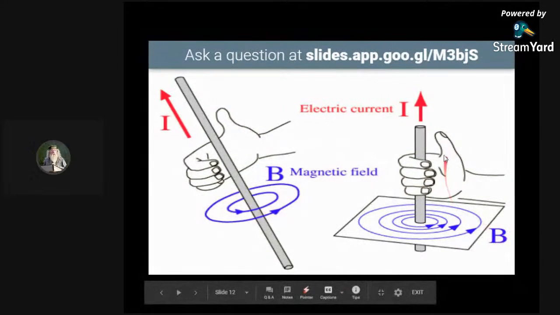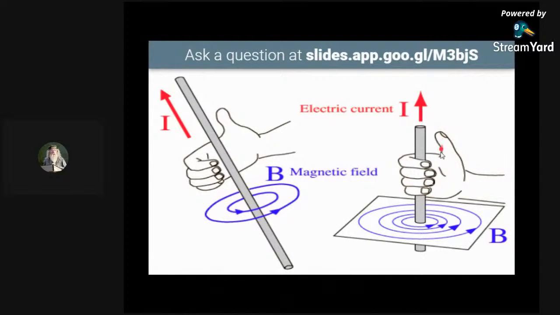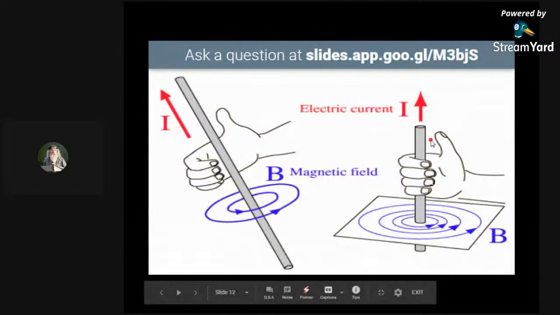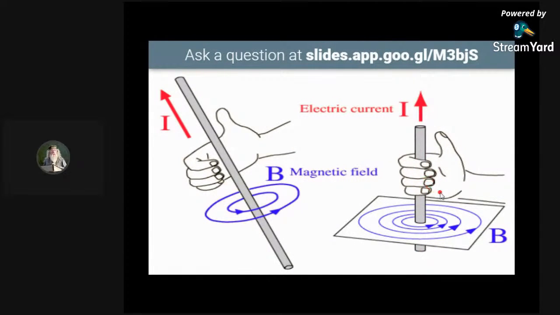So the right thumb is showing you the direction in which the electric current is flowing, and the wrapped fingers show the direction of the magnetic field. This is the meaning of the right hand thumb rule.